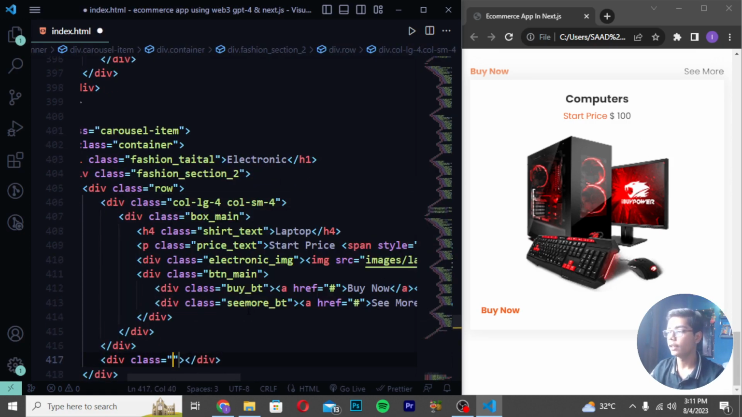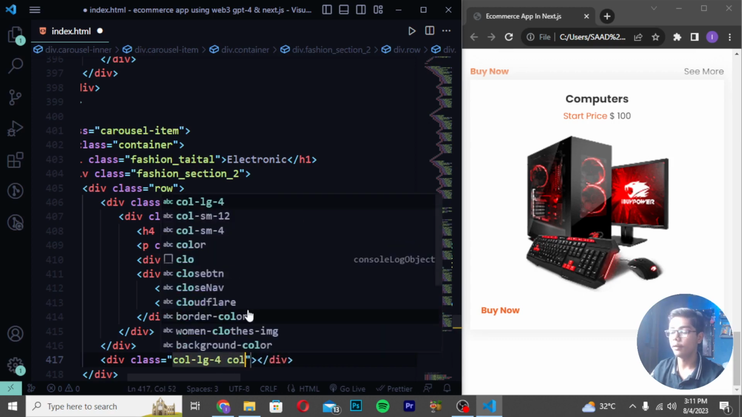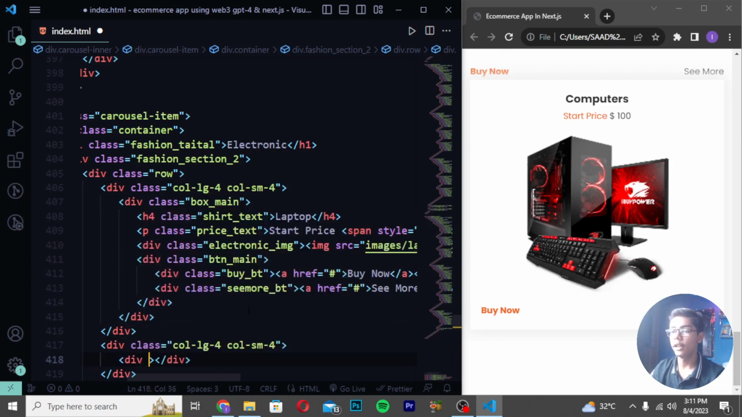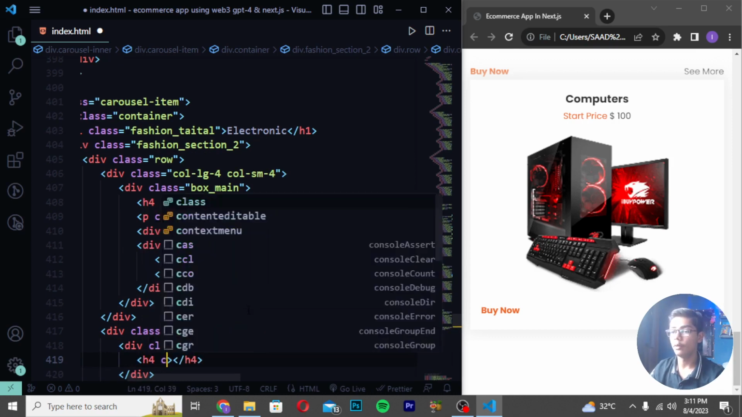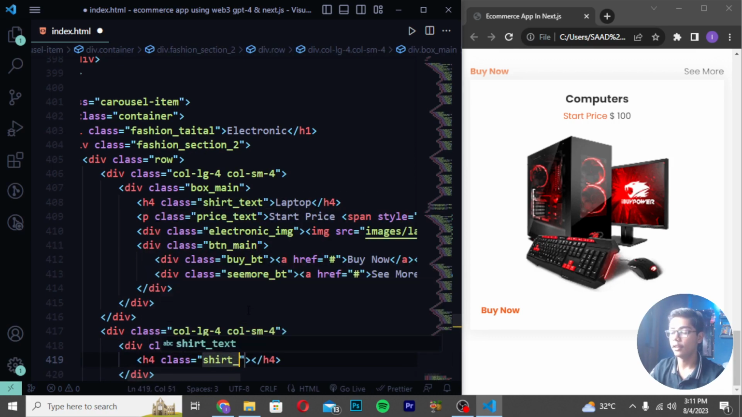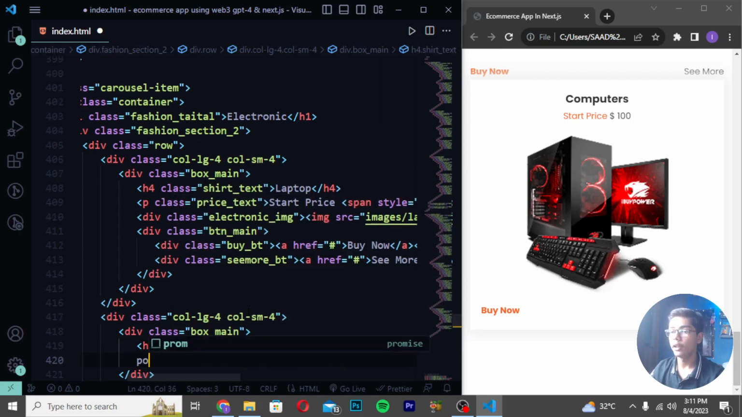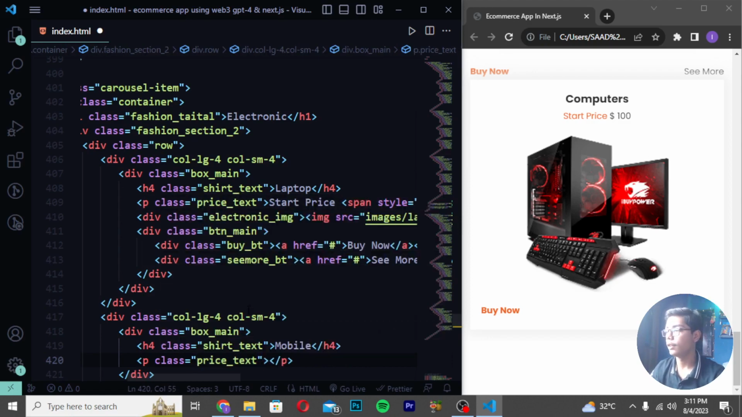Write here div class again, write col-lg-4, and then write here col-sm-4. Write here div class box_main, and I will be writing H4 class, and I will be writing shirt_text. Then you have to write here Mobile. Then move down and write here p tag, create class price_text, which we have written.